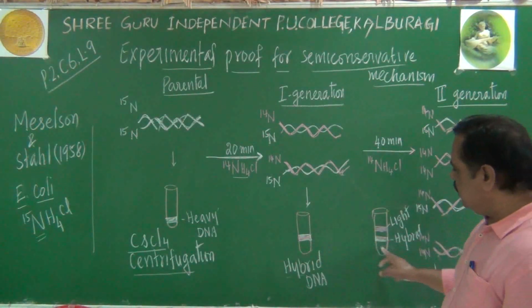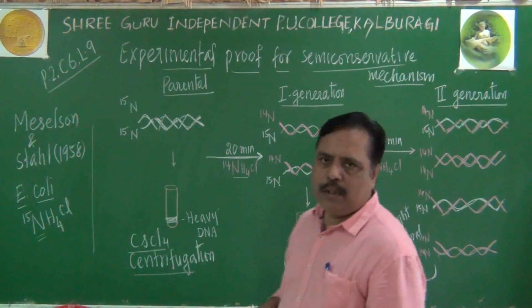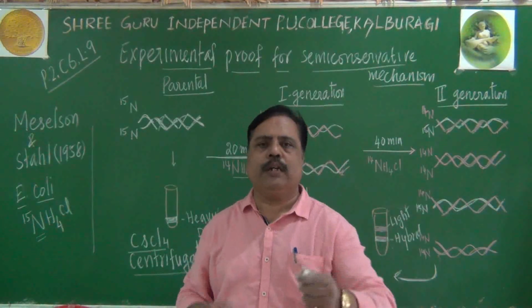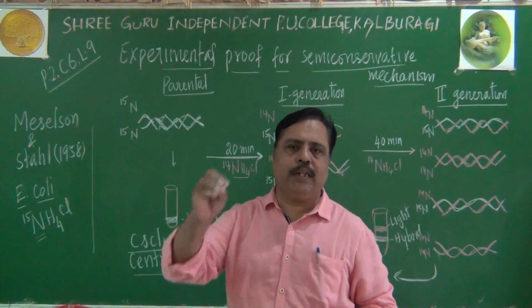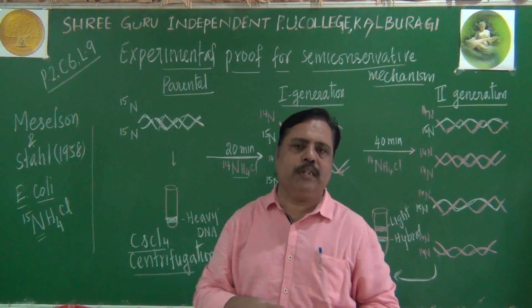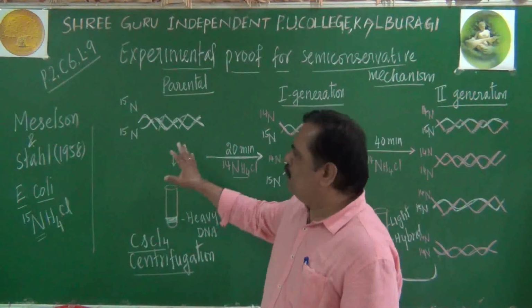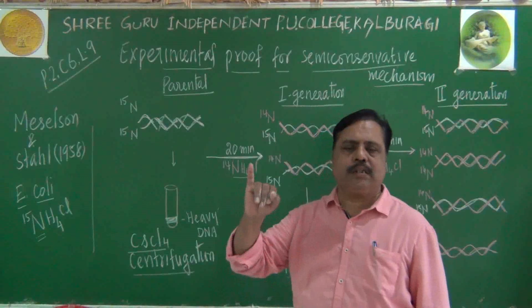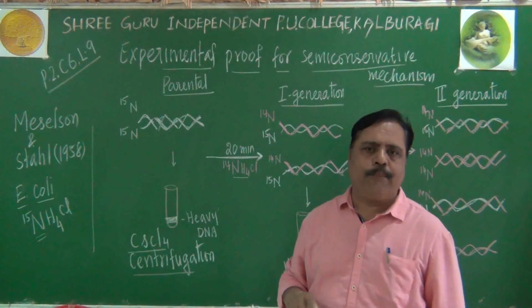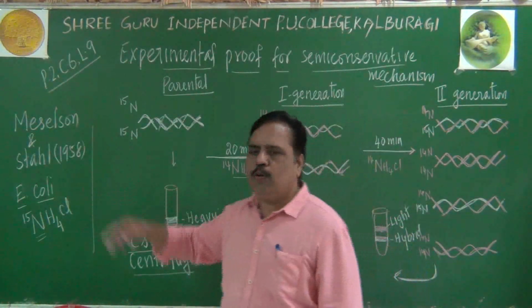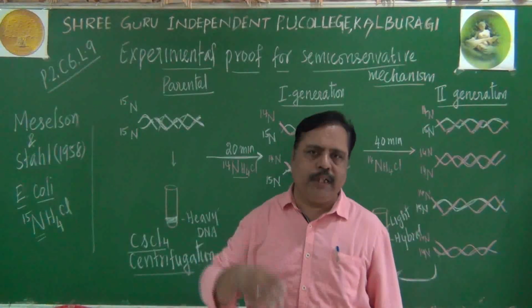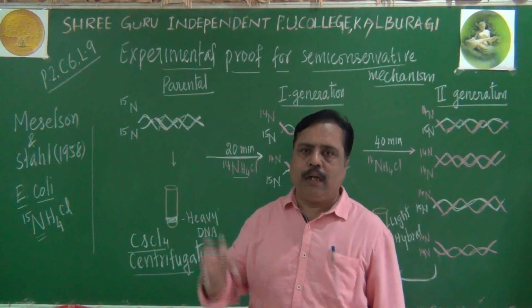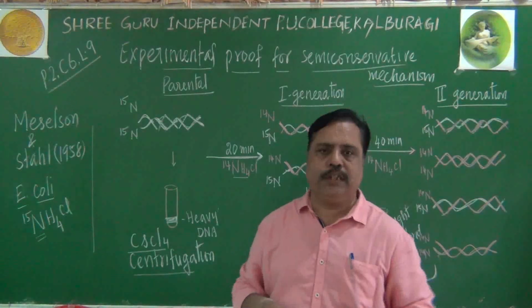So, by analyzing the test tube after centrifugation, you can come to a conclusion whether DNA has followed semi-conservation or not. Very important experiment, the Meselson and Stahl experiment. In which organism? E. coli. By using heavy isotope.